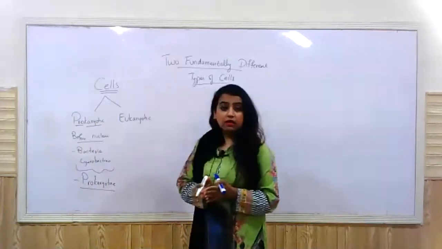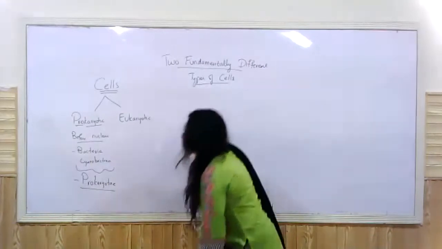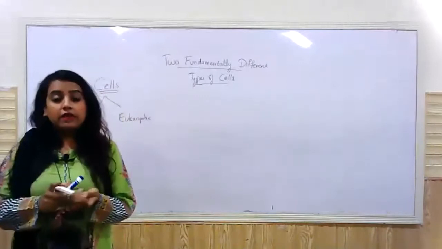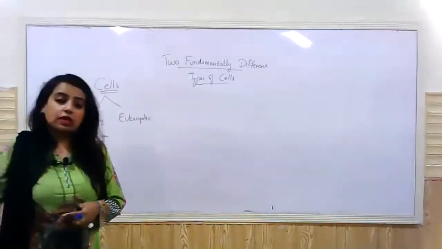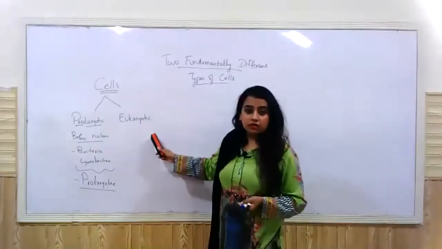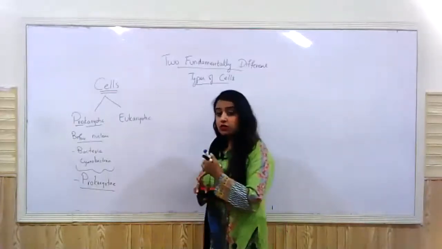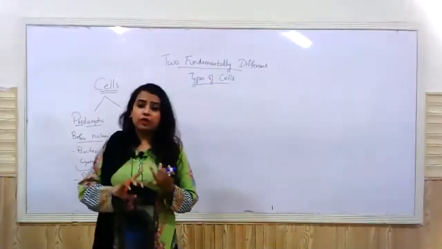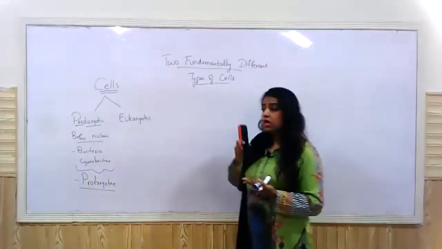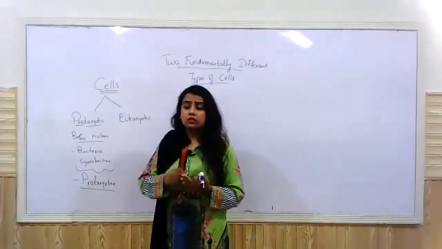The eukaryotic cell is the cell that has a nucleus. Now, apart from nucleus, there are other differences as well, and we will be studying those differences today in detail, that what is present in a prokaryotic cell and what is present in a eukaryotic cell. As far as the eukaryotic cell is concerned, we have studied all the organelles in detail. We studied the mitochondria, the Golgi apparatus, ER, ribosomes and their functions, the chloroplast that's present in plant cells, the cell membranes, the cell walls, right?